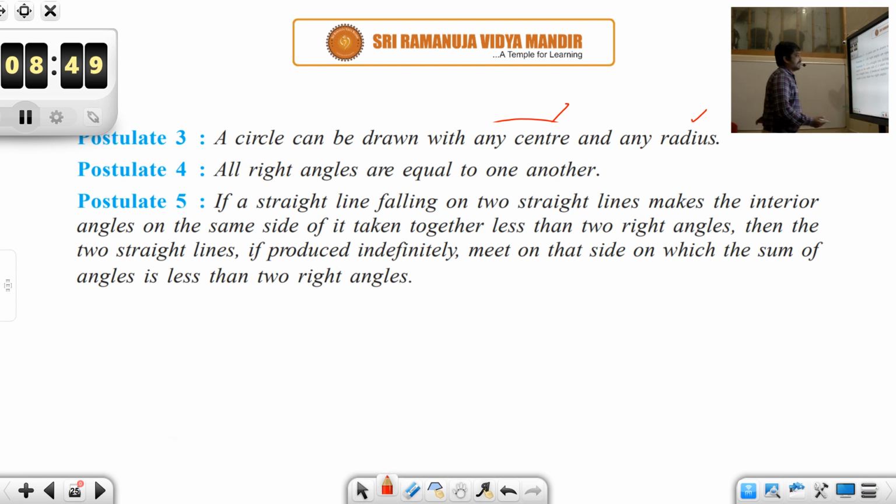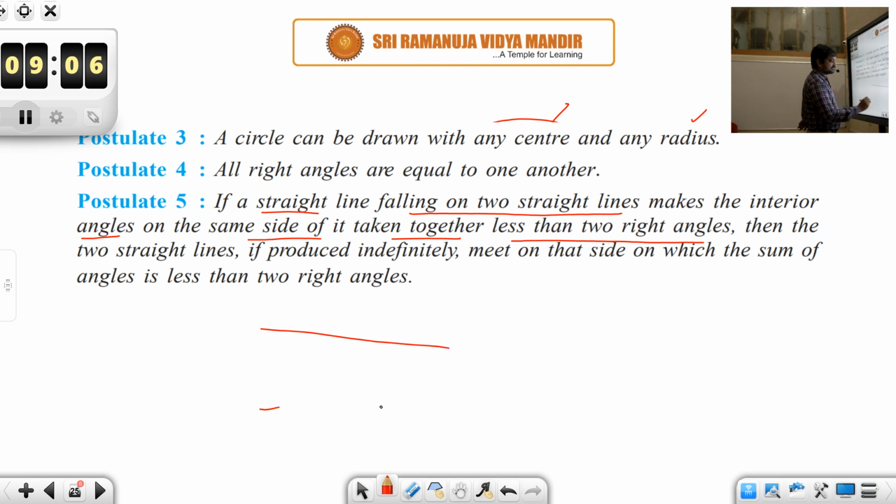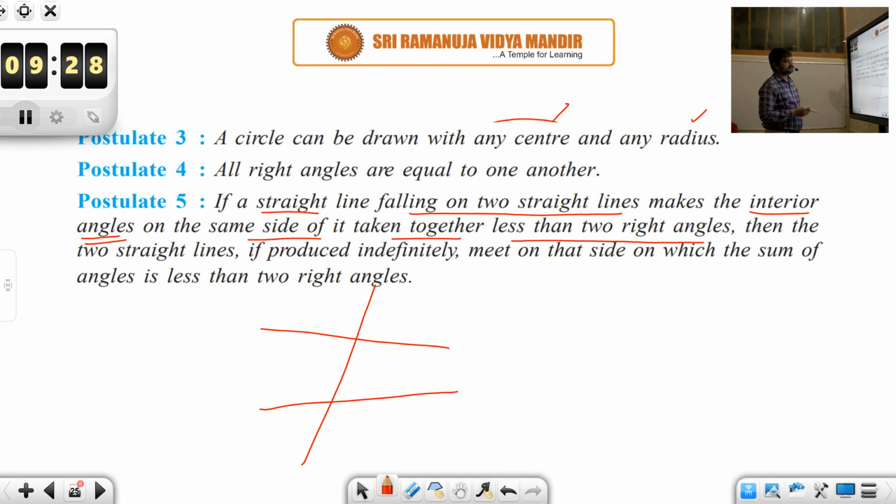If a straight line falling on two straight lines makes the interior angles on the same side of it taken together less than two right angles, meaning suppose there are two straight lines and there is a third straight line falling on these two straight lines, and he is saying that if it makes the interior angles on the same side of it taken together less than two right angles, then the two straight lines, if produced indefinitely, meet on that side on which the sum of angles is less than two right angles.